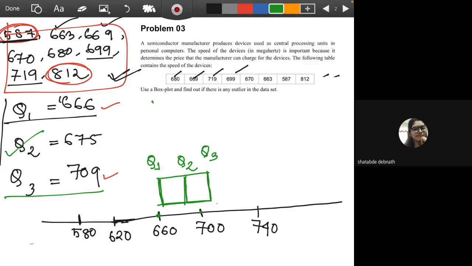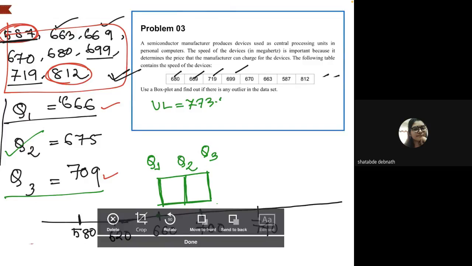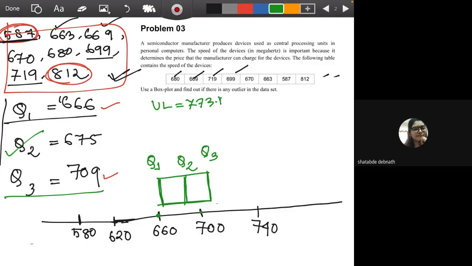Next, we have to plot the upper limit and the lower limit. Lower limit is 601.5. So now we will draw a horizontal line up to the upper limit, which is 773. So this is 740, then this is 780.